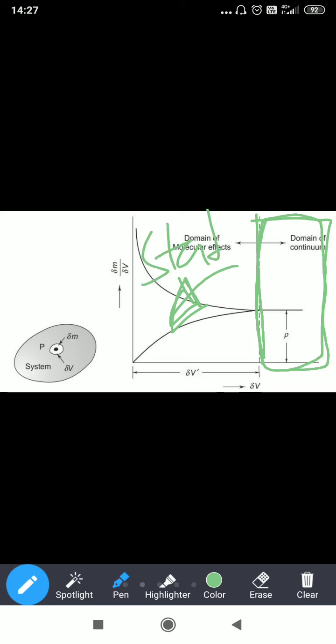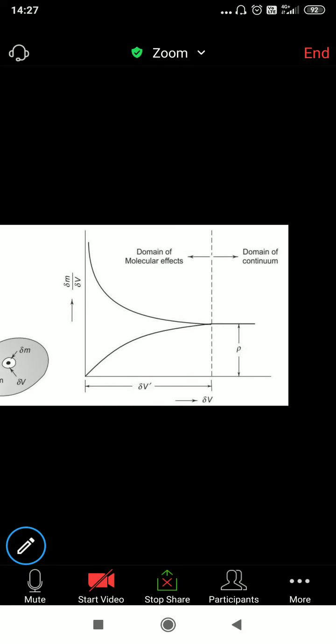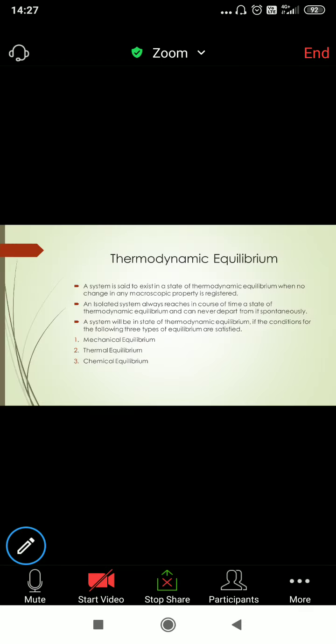Okay. So this is the concept of continuum. But in this concept of continuum, we'll see only after this dashed line. This is our interest, not before. If you are getting any results in this case, you just leave this, or else you can go for statistical analysis. But we'll go for only classical. Okay. Understood now this point? Everyone. This is an important one. Next, thermodynamic equilibrium.